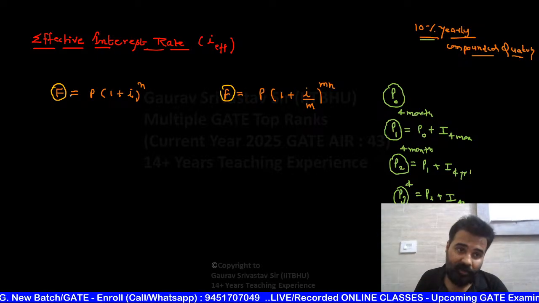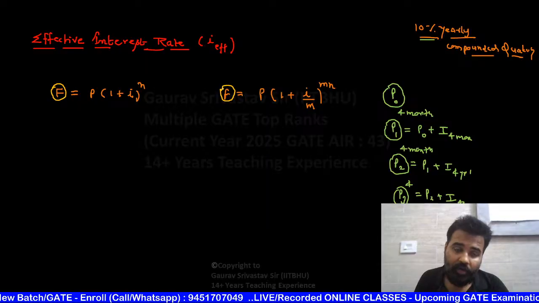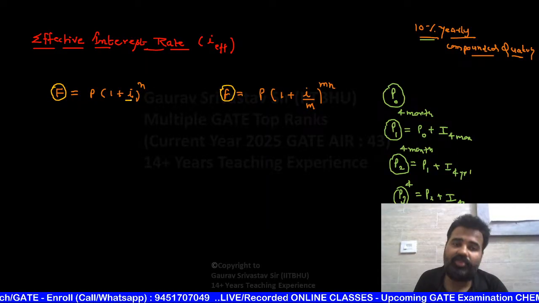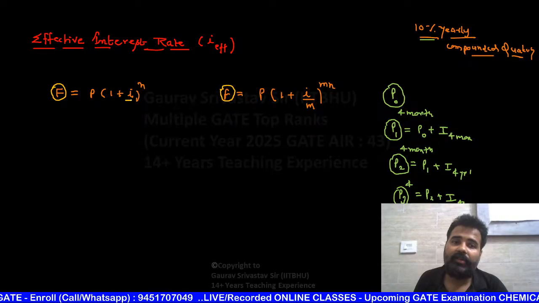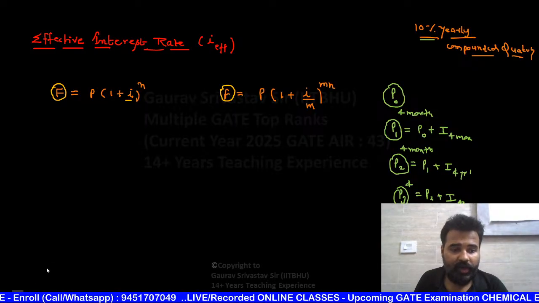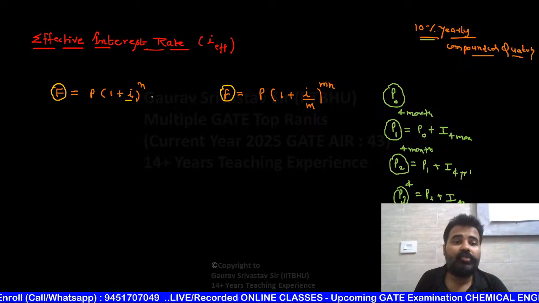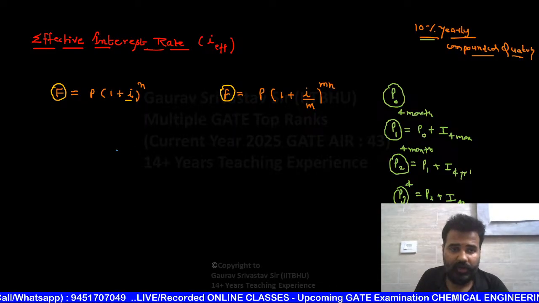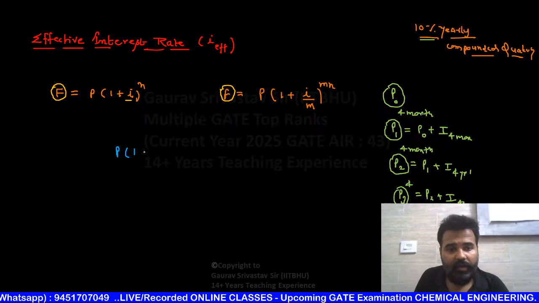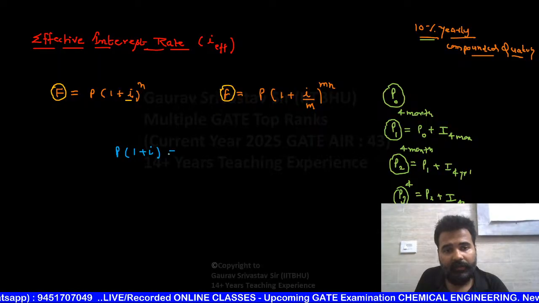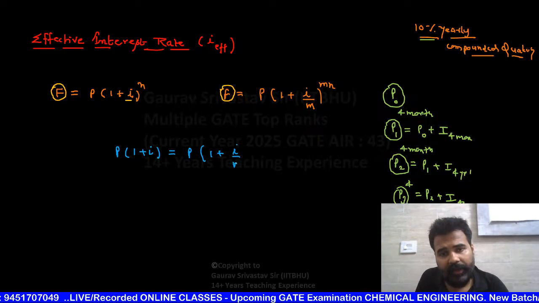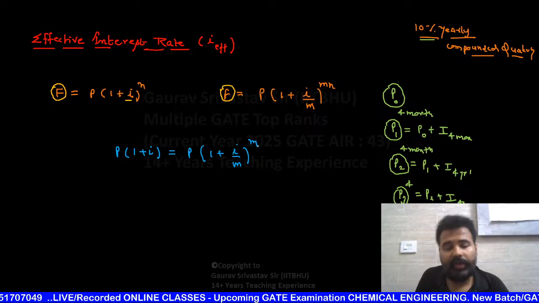You are going to check for the same F, if you are going to compound just one time in a year, then what should be the new interest rate? So you are comparing for 1 year, so n equals 1 you are going to put, and then P(1 + I) equals P(1 + I/m)^m.